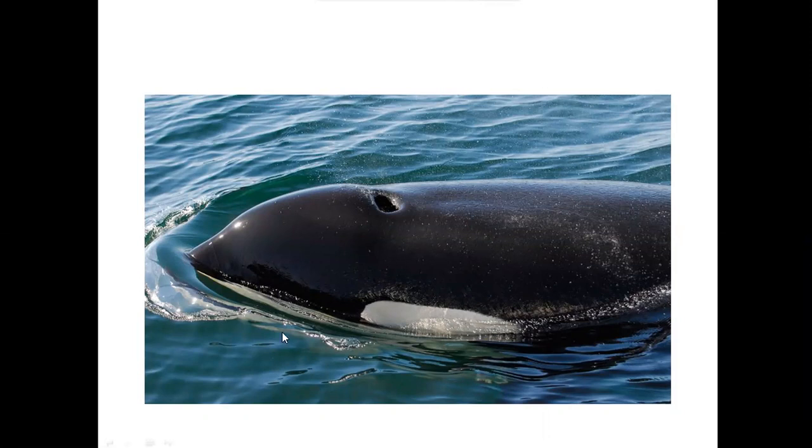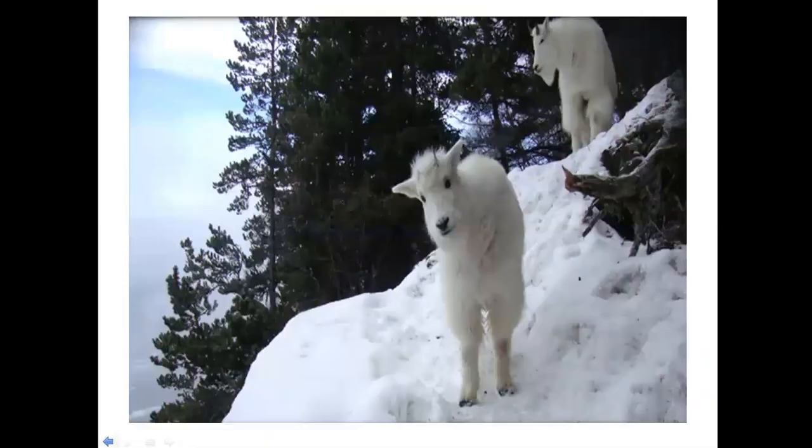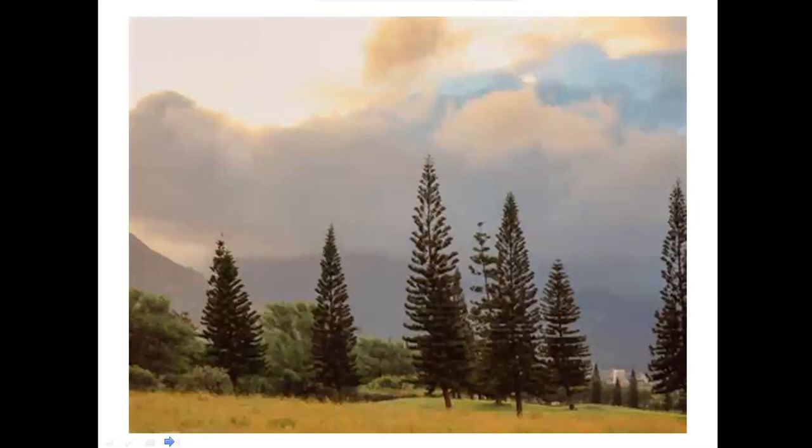Okay, students, today we discussed some features of animals and plants in grassland and ocean and mountain regions. Okay. First case, in mountain region, the plants are cone shaped and have sloping branches, and this helps rainwater and snow to slide off easily, and the leaves of the tree show needle-like structure.